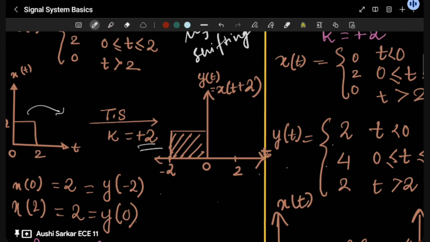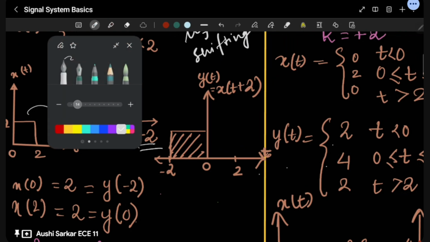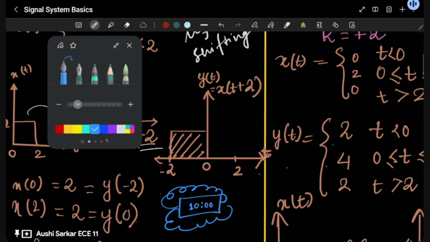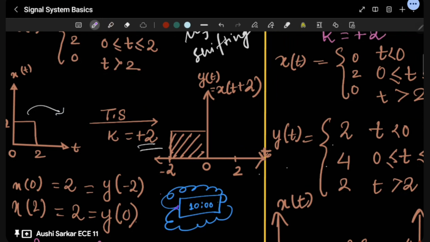Let's see, this is not practically possible, but let me take an example of a bomb. Okay, see, this is a bomb. It has a timer of 10 minutes. This is our wire, this is our blue wire, and this is our purple wire.